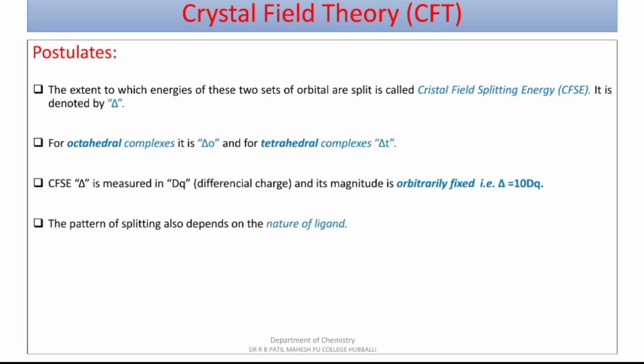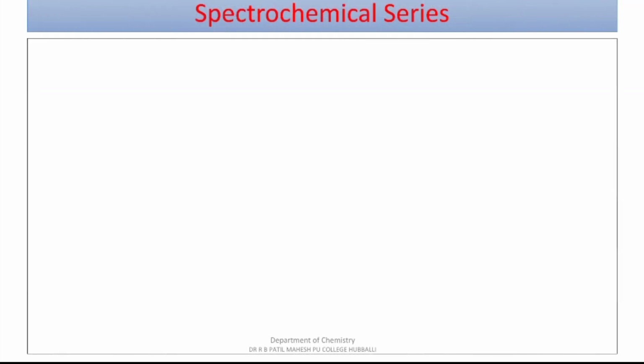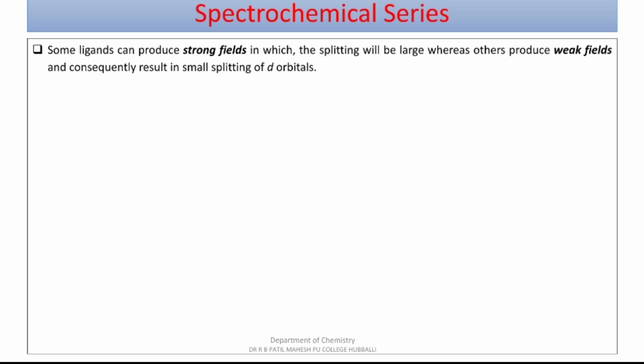The pattern of splitting also depends upon the nature of the ligand. If it is a strong field ligand, then greater crystal field splitting is observed, whereas if it is a weak field ligand, lesser crystal field splitting is observed. Moving further, spectrochemical series. These are experimentally observed ligands which act as strong and weak field ligands. Some ligands can produce a strong field in which the splitting will be large, whereas others produce a weak field and consequently result in smaller splitting of d orbitals.